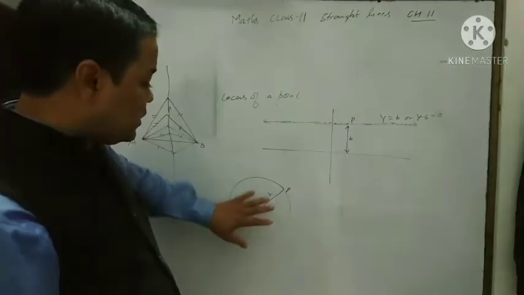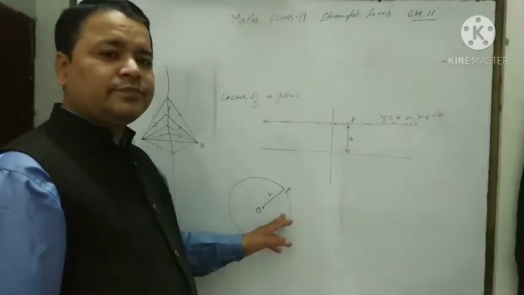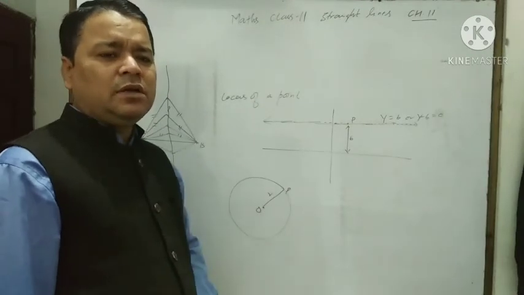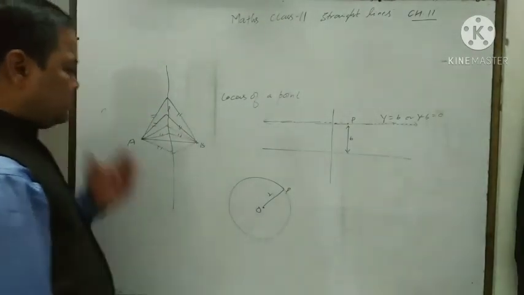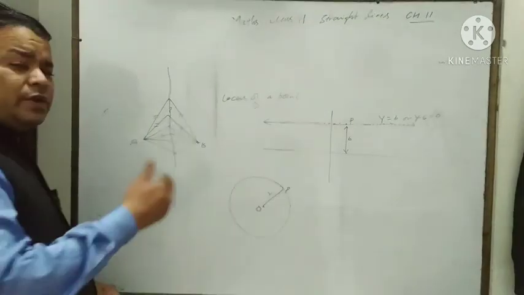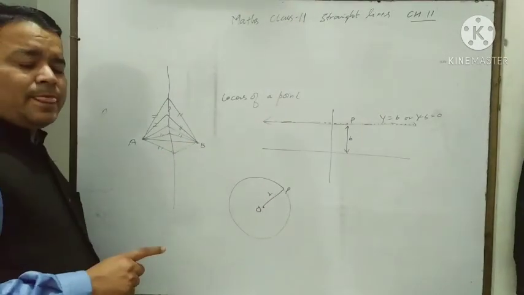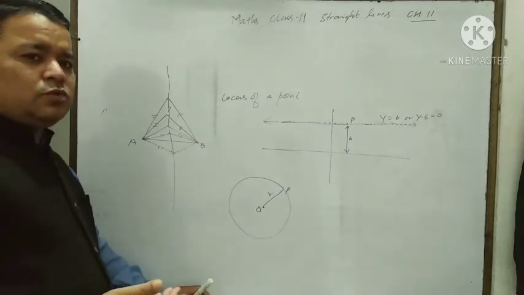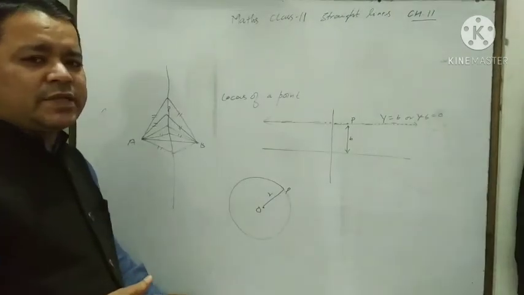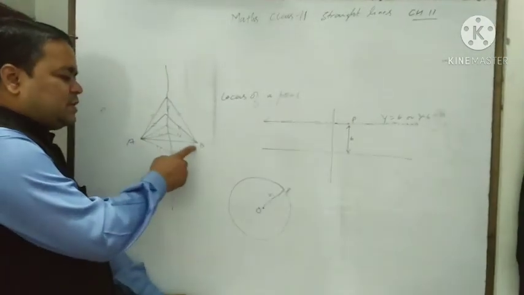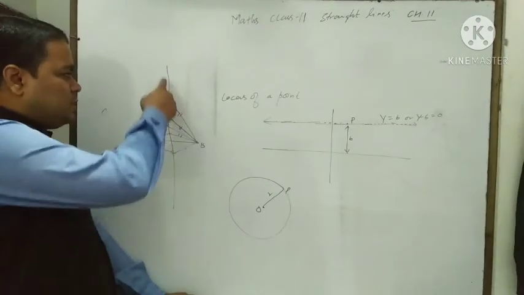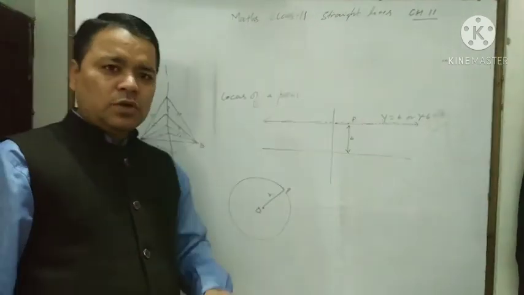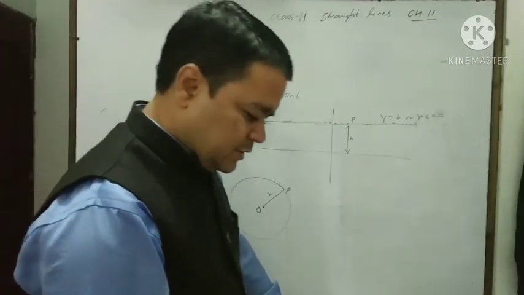The equation of this locus is x square plus y square is equal to R square. We will discuss it in the chapter circle. Similarly, you also know we can find the equation of the line AB, and with the help of m1 m2 is equal to minus 1, as I think you remember from class 10, the perpendicular bisector of the line segment AB, we can also find the equation of this line. So in this way we can find the locus and its equation using this concept.